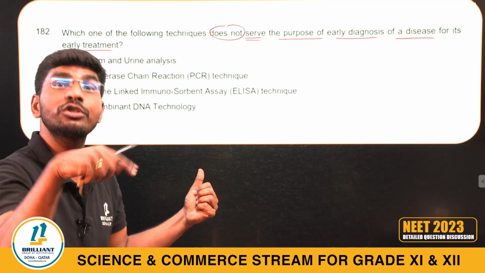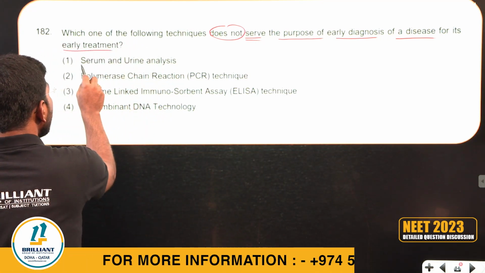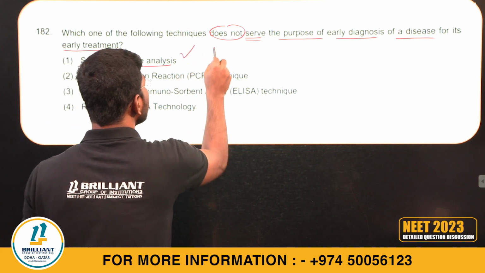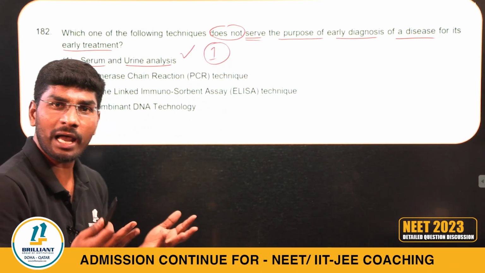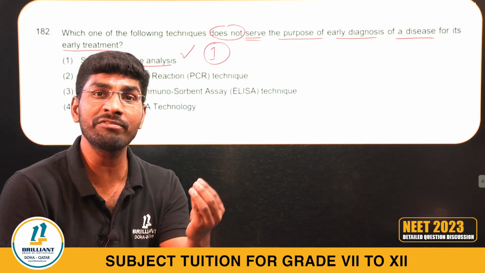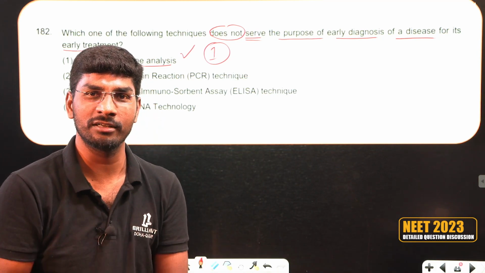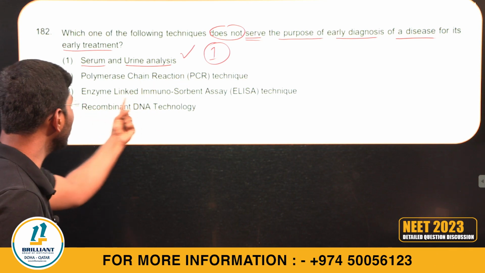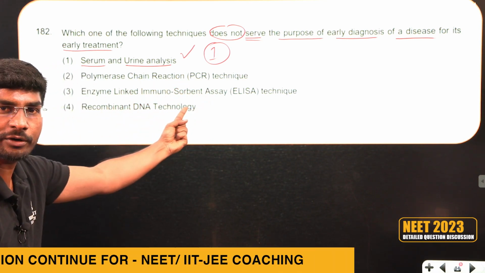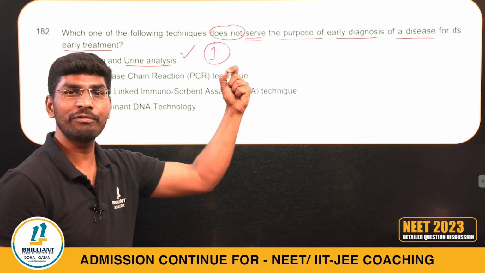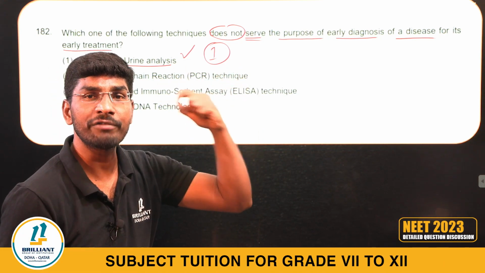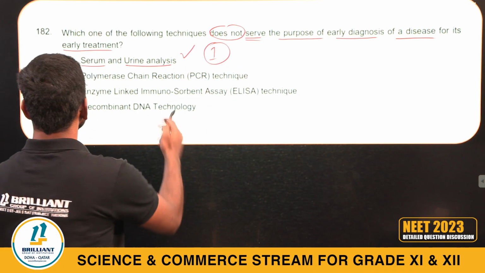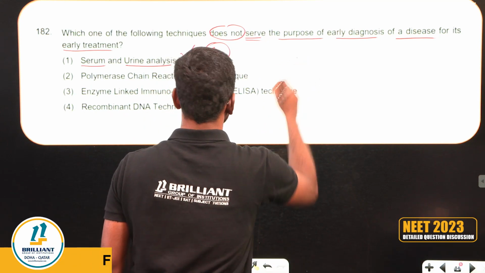Look at it, which one is not there, they are asking. Serum and urine analysis will not reveal the early detection of diseases. The rest of the 3 are there: polymerase chain reaction, enzyme-linked immunosorbent assay, recombinant DNA technology. Remember all of you, this question is also from biotechnology applications. So we can write option 1 is the right answer.